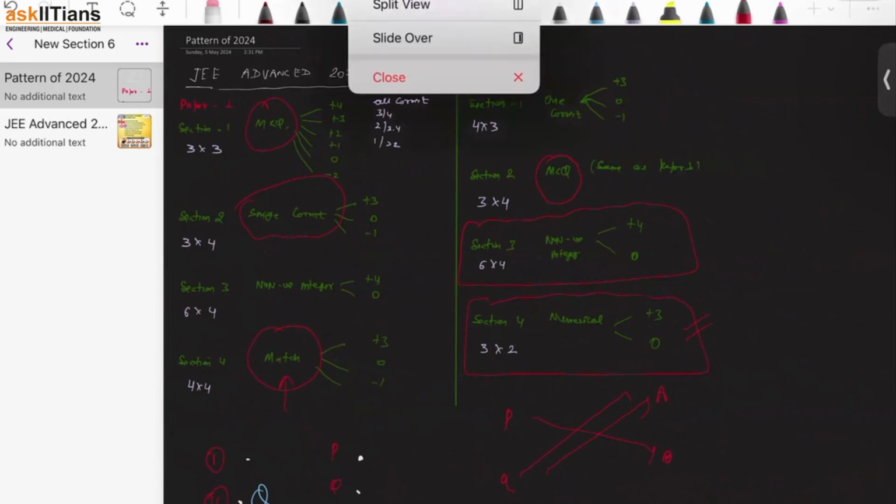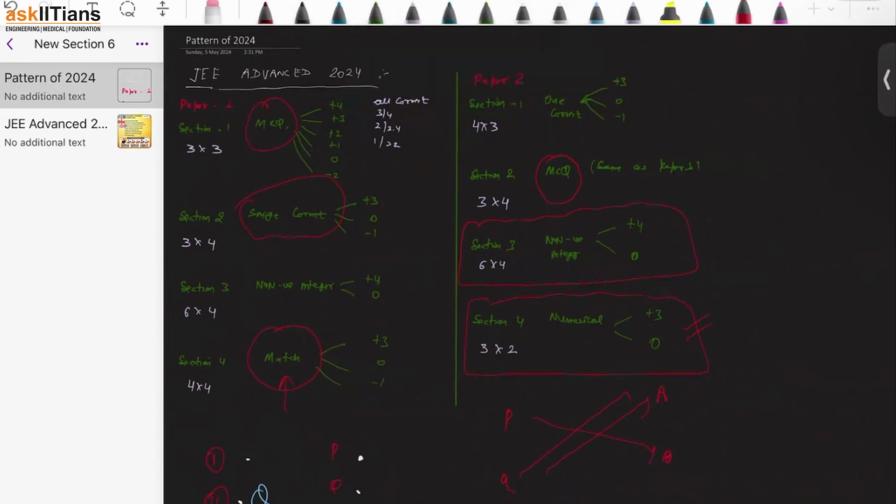I hope I'm clear, guys. Tell me quickly, you understood it? Everyone? Yes. This is the pattern of JEE Advanced 2024. The types of questions are not changing, maybe the marks increase or decrease. It is possible that the exact same pattern as 2024 comes this time, which is most probably the possibility, right? Then you have to understand this, because the ultimate goal is not to get 70-80% score. Even if you get a 50-60% score, you will get a good rank, right? That is the point where our focus should be.